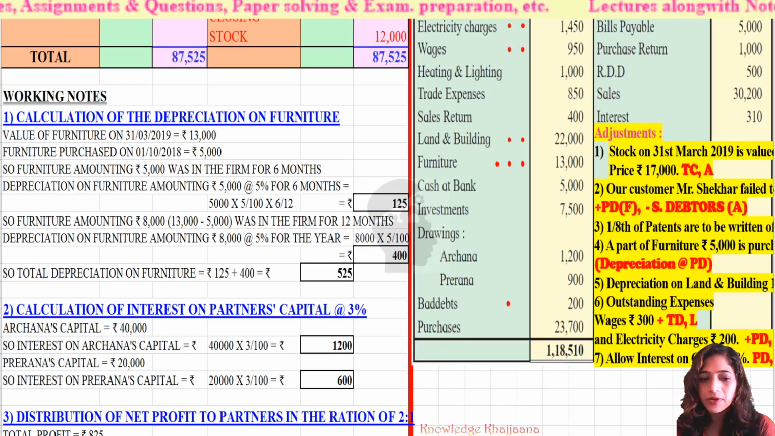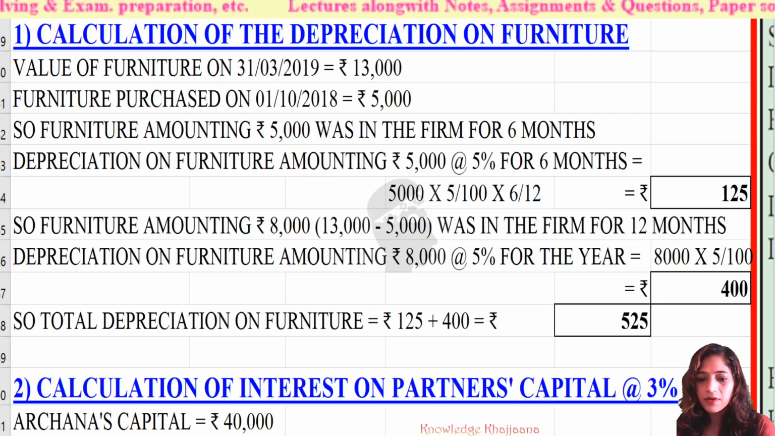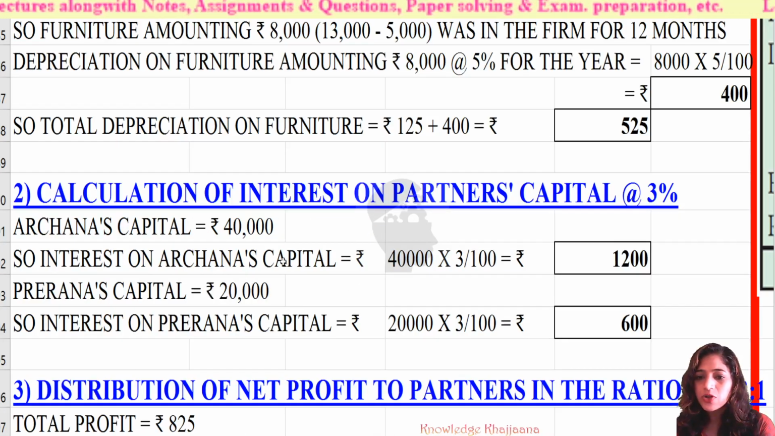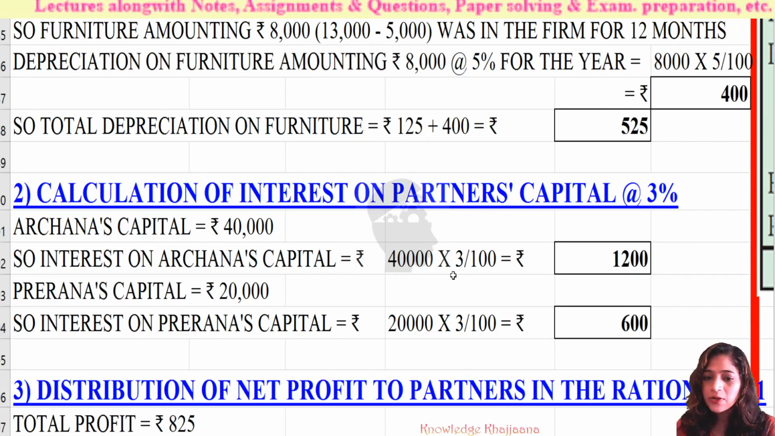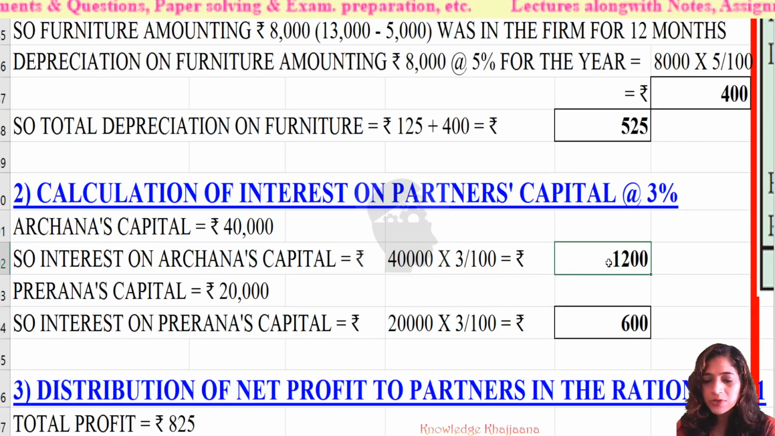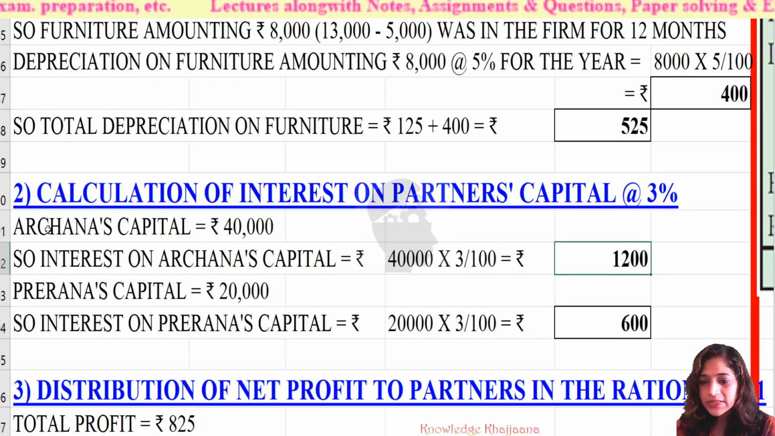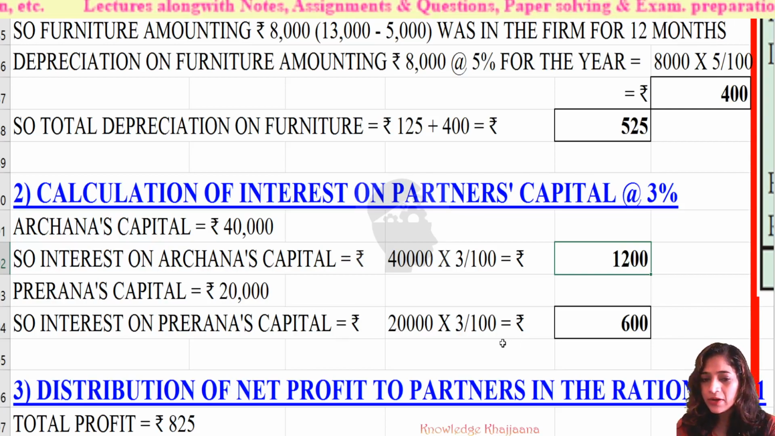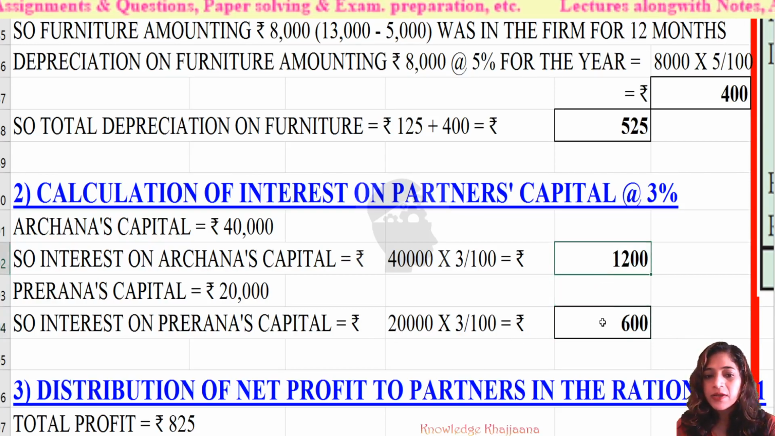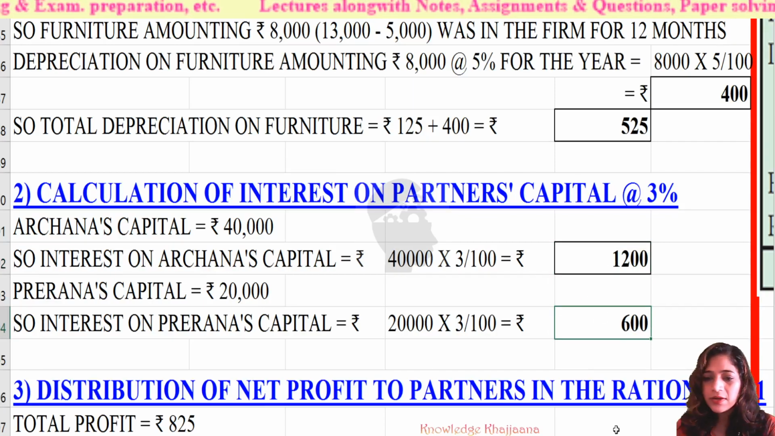Calculation of interest on partners' capital at 3%. Archana's capital is rupees 40,000. So interest on Archana's capital is 40,000 into 3 divided by 100, because 3%, which is rupees 1,200. And Prerna's capital is rupees 20,000, so interest on Prerna's capital is 20,000 into 3 divided by 100, which is rupees 600. So these are the interest given to the partners Archana and Prerna.